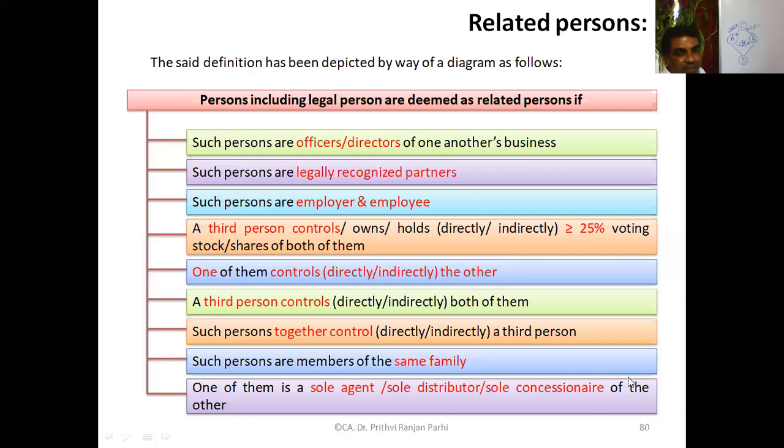And the persons are members of the same family. If they are family members, they are also related. One of them is a sole agent, sole distributor, or sole concessionaire of the other. So all these things, sole agency, sole distributorship, sole concessionaire contracts, all of them will be considered as related persons.